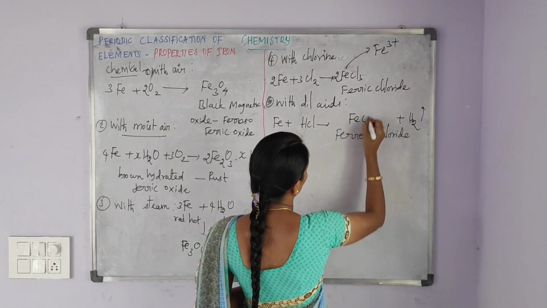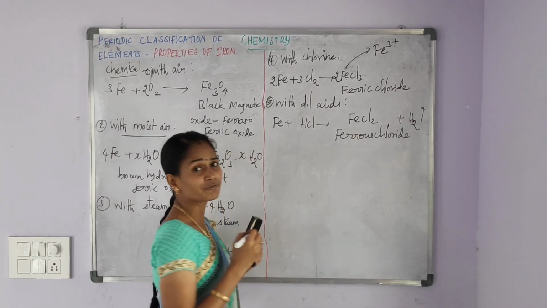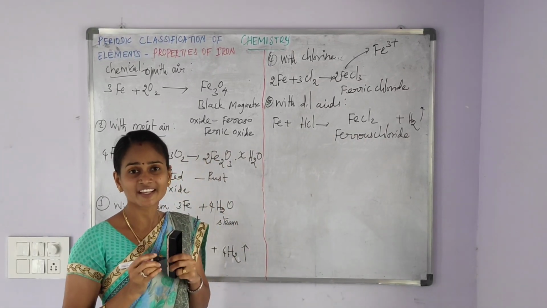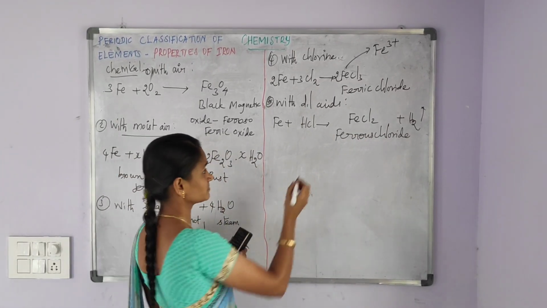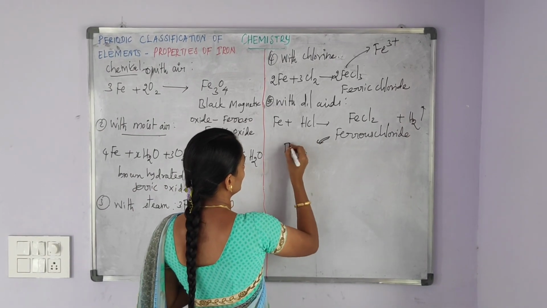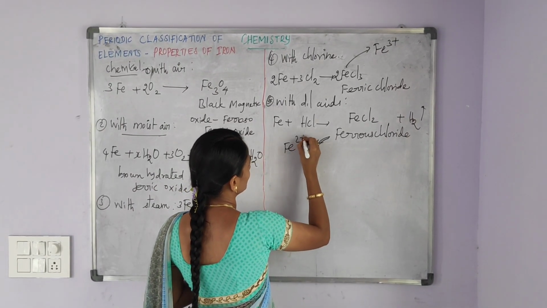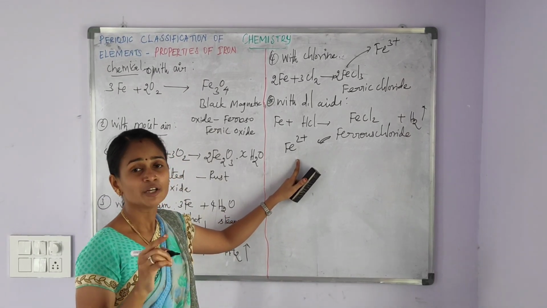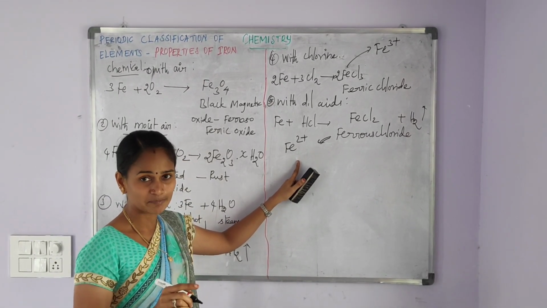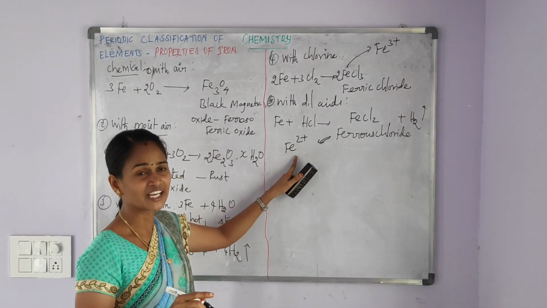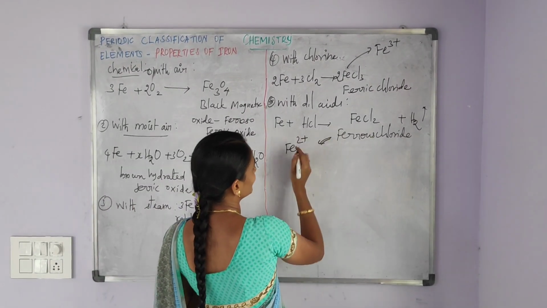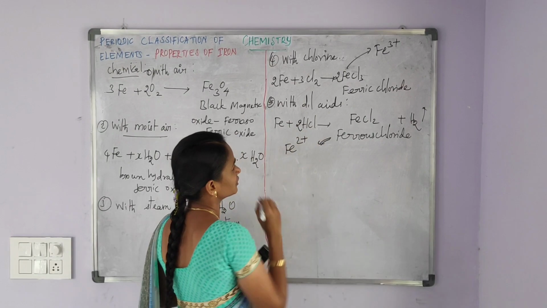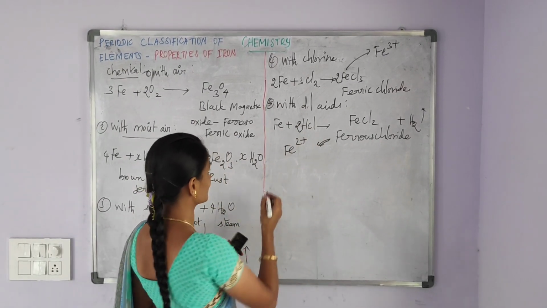If the iron compound is expressed as ferrous, it is present in the form of Fe2+. I am repeating, ferric Fe3+, ferrous Fe2+. Balancing the equation, here 2. Now the equation is balanced.